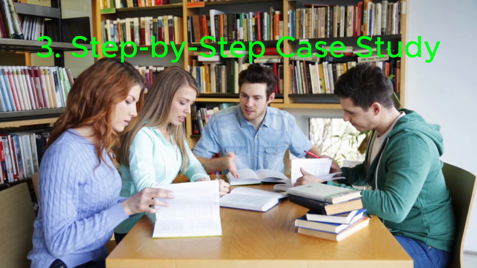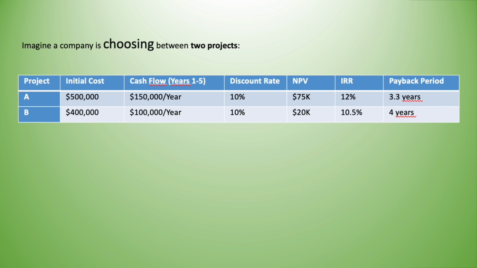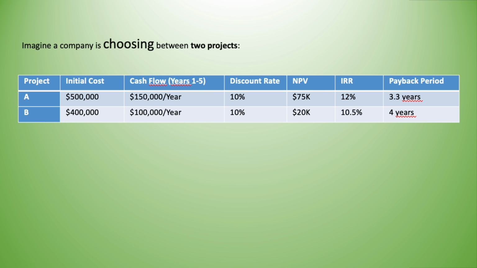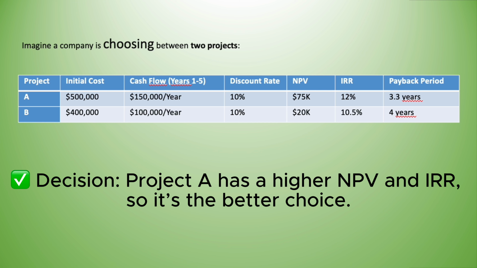3. Step-by-step case study. Imagine a company is choosing between 2 projects. Compare projects in the table, A versus B, and make a decision which project would be the better choice. Here you may pause the video and take time to think. Decision. Project A has a higher NPV and IRR, so it's the better choice.